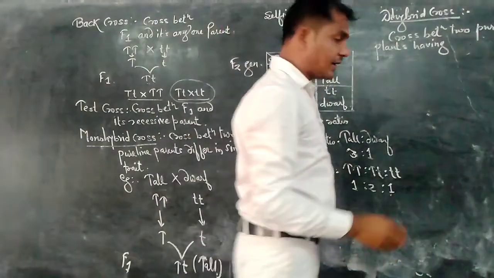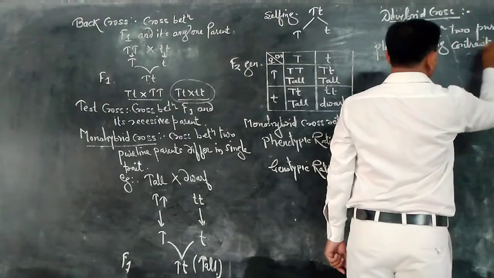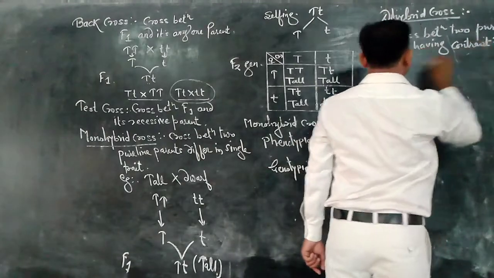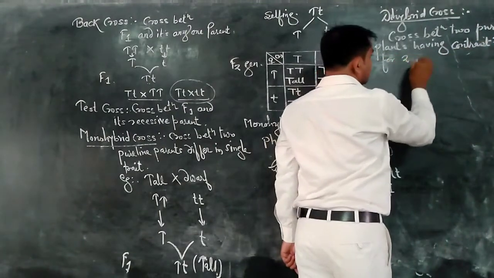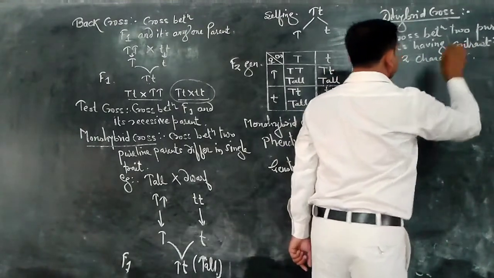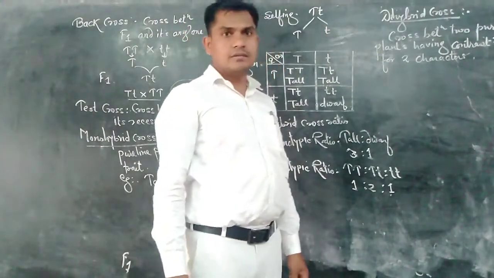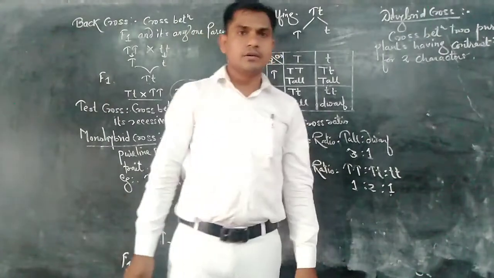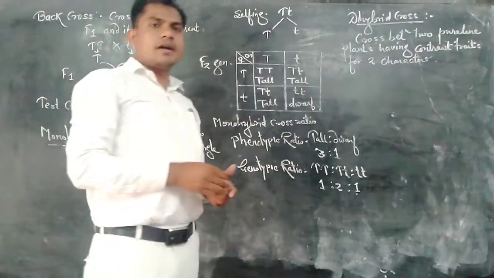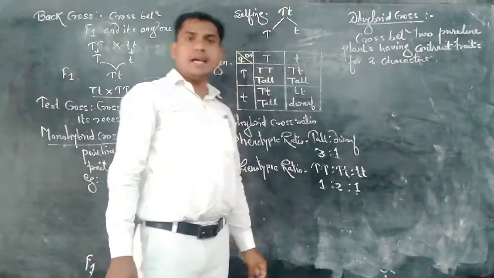These parent plants have contrast traits for two characters. Such a cross is called a dihybrid cross.